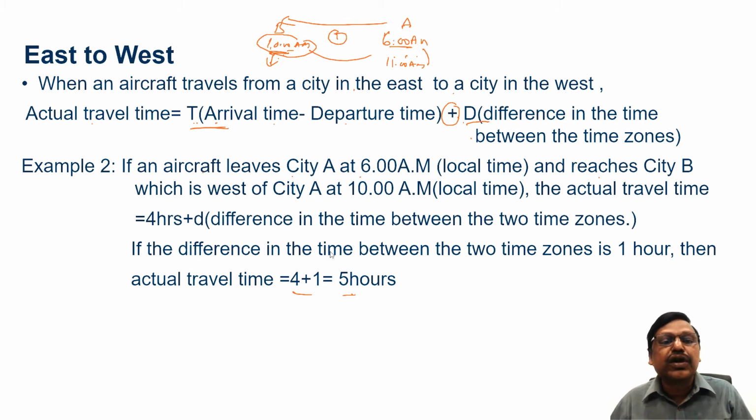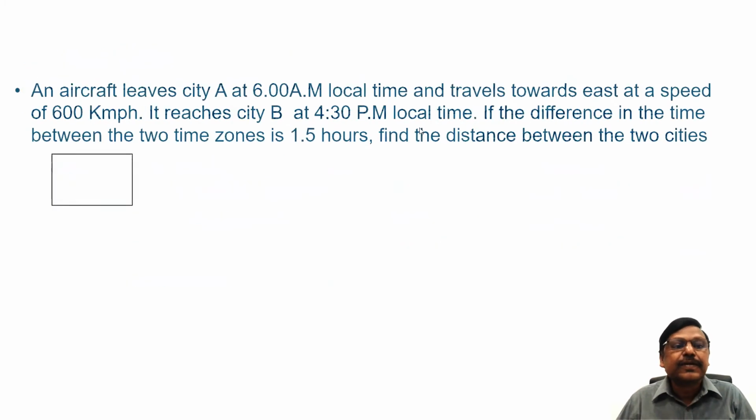So that is something you have to keep in mind. When you are traveling towards the west, it is arrival time minus departure time plus the difference in the time zone. If you are traveling to the east, it is minus the difference in the time zone. Let's try a question based on this concept.